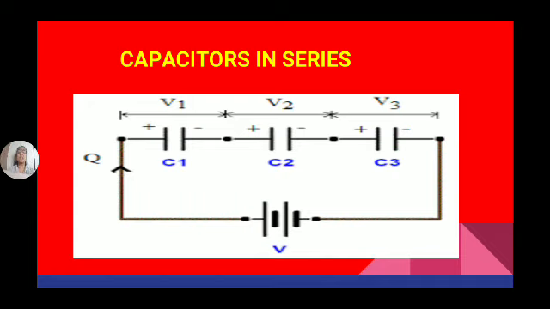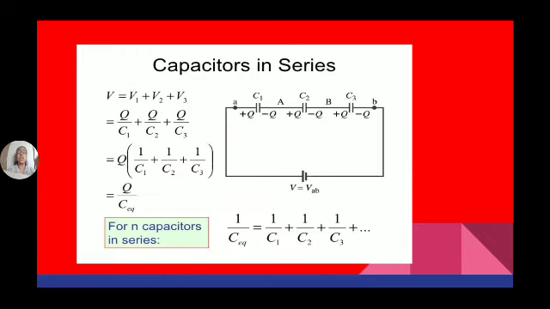When capacitors are connected in series, the charge accumulated on each capacitor is the same and equal to the total charge. That is, Q = Q1 = Q2 = Q3. And the total voltage is equal to the sum of the voltages across each capacitor. So V = V1 + V2 + V3, and V = Q/C. Substituting, Q/C = Q/C1 + Q/C2 + Q/C3. Take Q common and eliminate Q: 1/C equivalent = 1/C1 + 1/C2 + 1/C3.